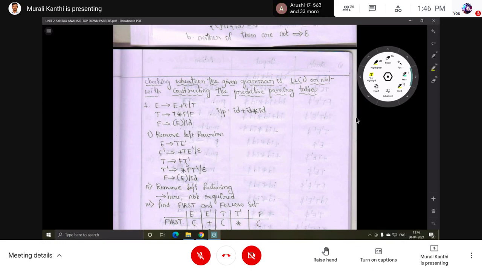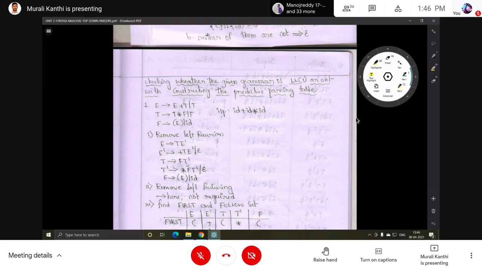Okay, and one more is what? Check whether the given input string is accepted by this grammar or not. So, predictive parsing table construction, next to whatever input string is given, we have to verify whether that is accepted or not. That is the only extra thing.